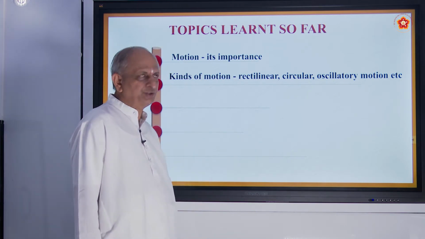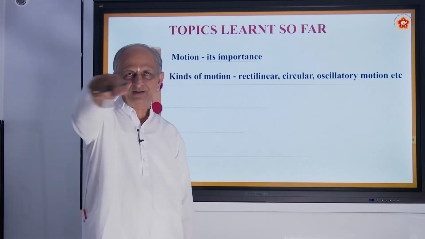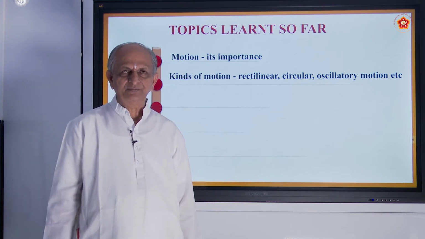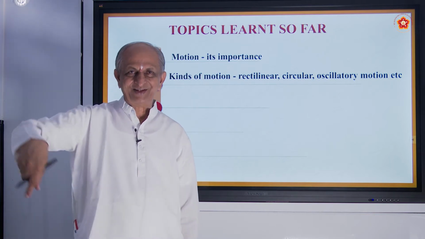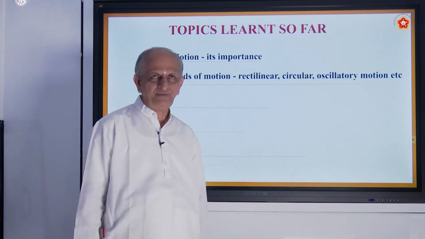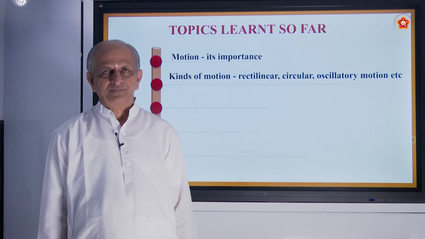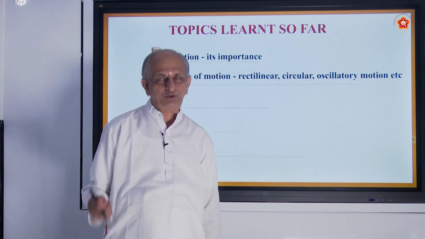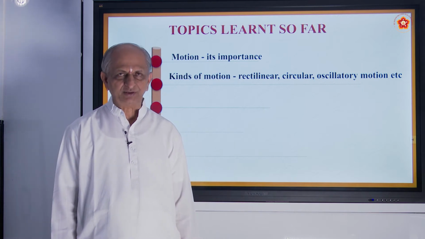The circular motion, we discussed about the beautiful merry-go-round. It is circular motion. Similarly, the movement of planets is almost circular. Even some of the electrons around the protons and neutrons, around the nucleus, move in almost circular motion.